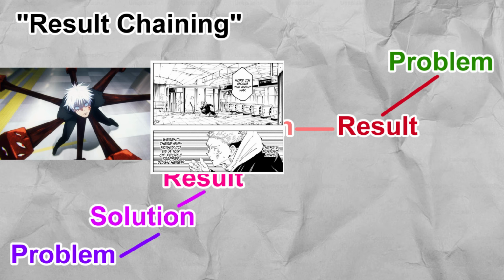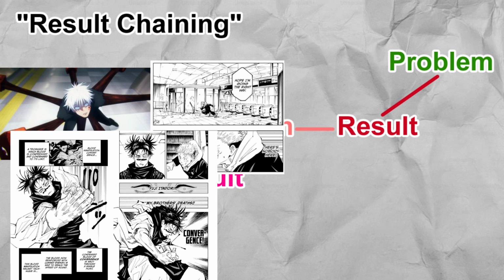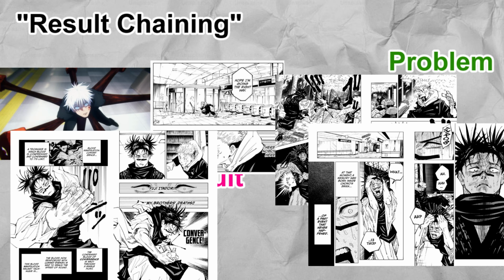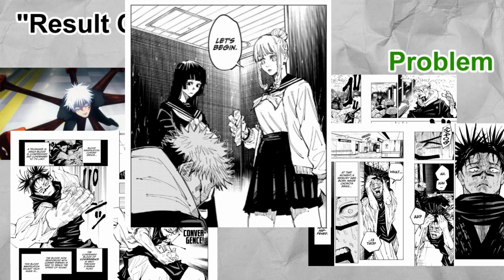He goes to the metro, but is cut off by Choso, creating a mini problem, a fight. Yuji loses, but Choso learns that they are brothers, and since he values brotherhood, he can't kill him. As a result of Choso being distracted, the curse users are able to steal Yuji away to feed him fingers.